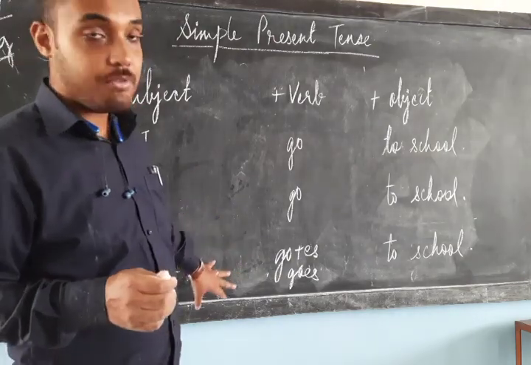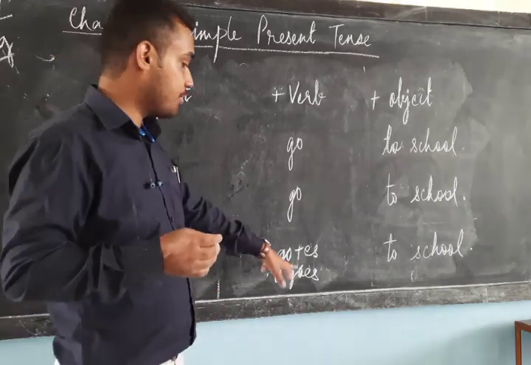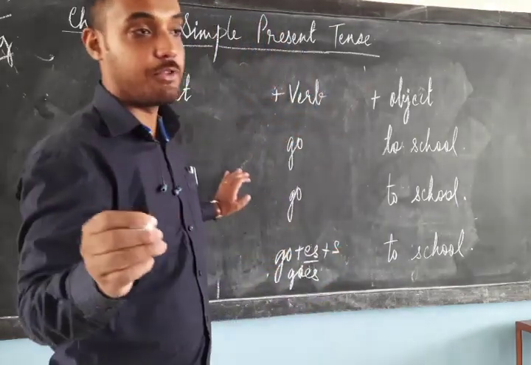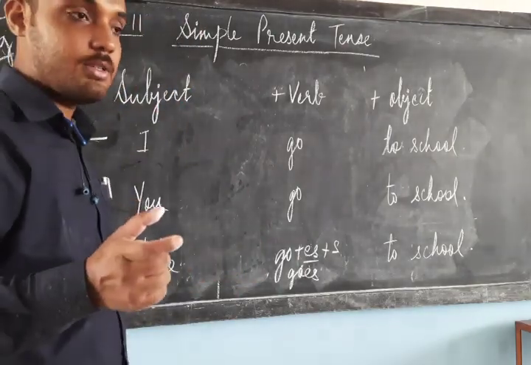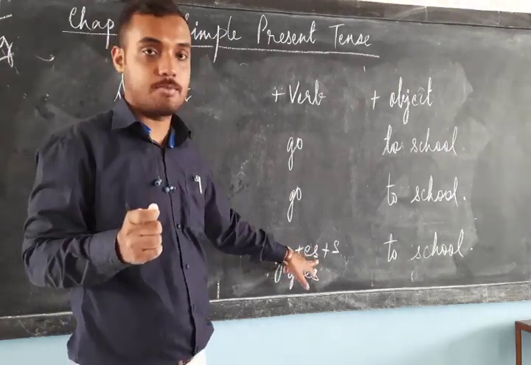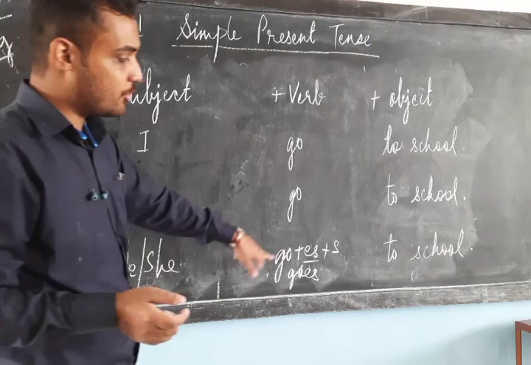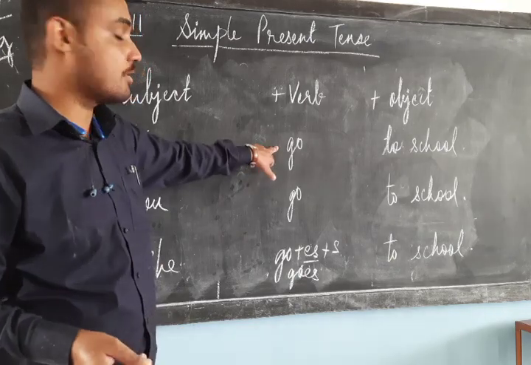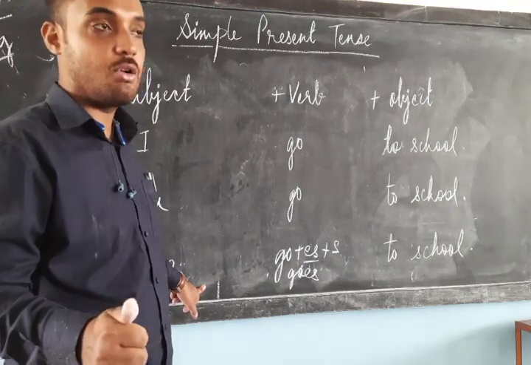Because whenever we are speaking about someone else, we simply add es or s to the verb to make it a correct verb form. So your sentence becomes: he goes to school, she goes to school, Ram goes to school. We don't write go. With third person, always remember that we add either es or s.